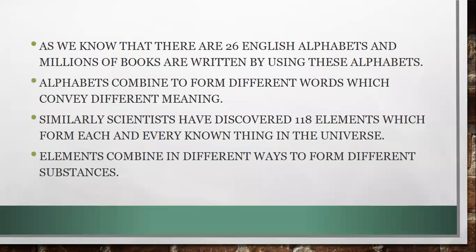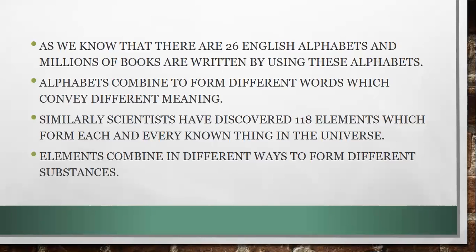Same is the case with the 118 elements discovered so far. Everything in the universe is made up of these 118 elements. There's nothing else in this universe. For example, wood is mainly made up of carbon and hydrogen. Paper, a laptop, iron, gold, any metal, all the things in the universe are made up of these 118 elements. The ozone layer that protects our environment from the harmful rays of the sun is also made up of these elements.